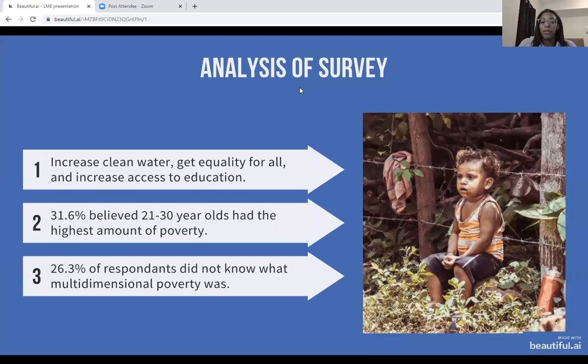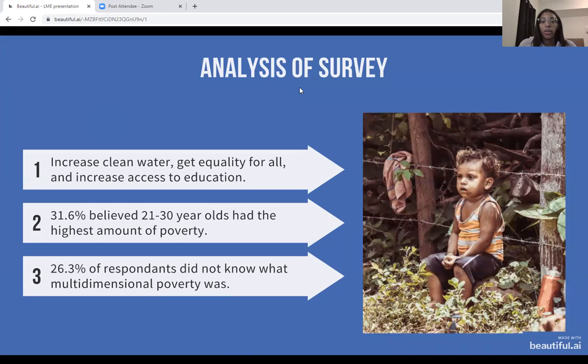So this is a little snippet of my analysis of the survey. I also asked, what do you think are the 3 top ways to end poverty? And most of them responded with increased clean access to food and water, get equality for all, and increase access to education.